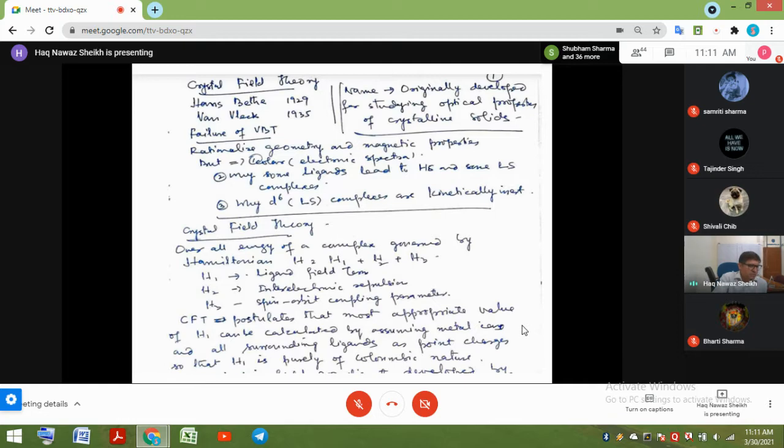And the third thing which valence bond theory could not explain is that low spin d6 octahedral complexes, particularly, are exceptionally kinetically inert. What we mean by exceptionally kinetically inert is that these complexes do not undergo substitution reactions, and if at all they undergo substitution reactions, the rate of the reaction is very slow. Other complexes undergo reaction in seconds, nanoseconds, microseconds. These compounds could react in seconds. So the reaction occurs, but it occurs slowly.